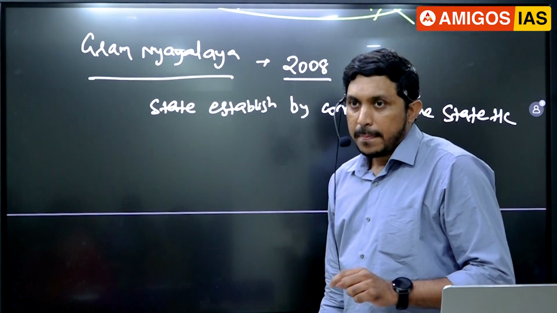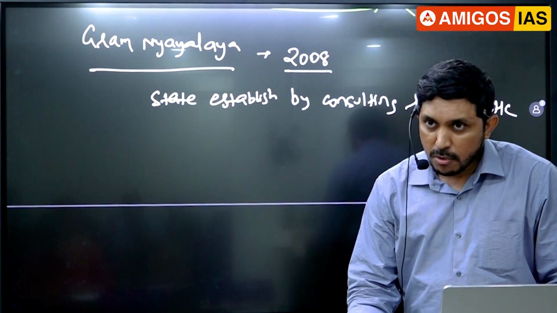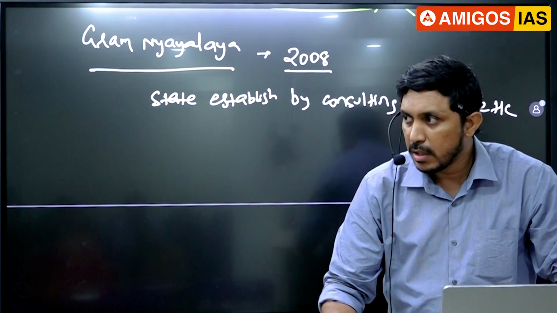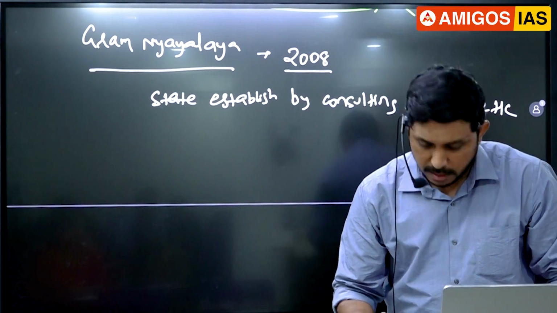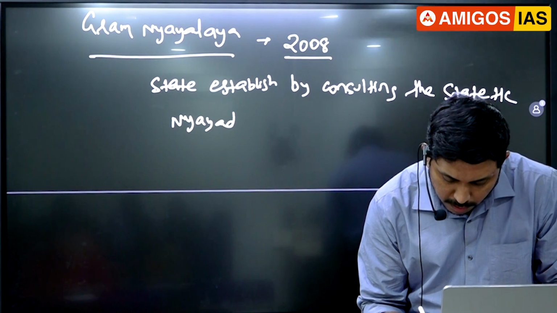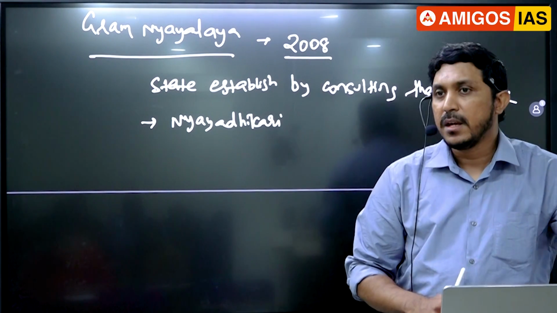Okay, fine. Now, here is one more learning. Who is the person who is the head of this? Who is the judicial officer here? What is his name, guys? He is called Nyayadhikari, or the judicial officer. It is presided over by the Nyayadhikari.